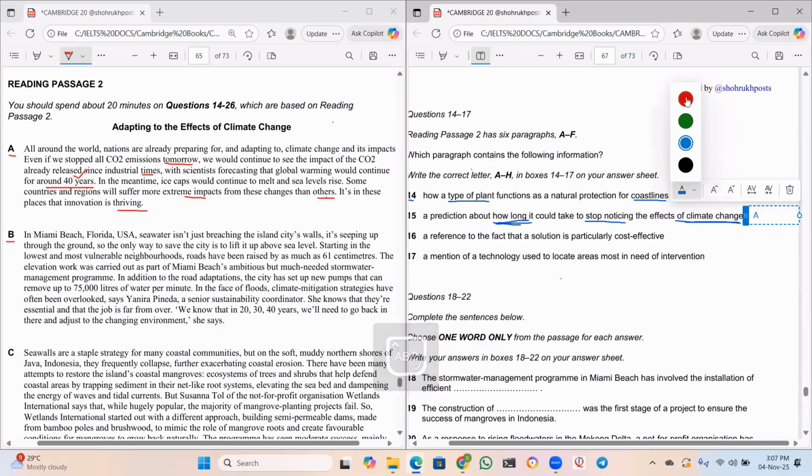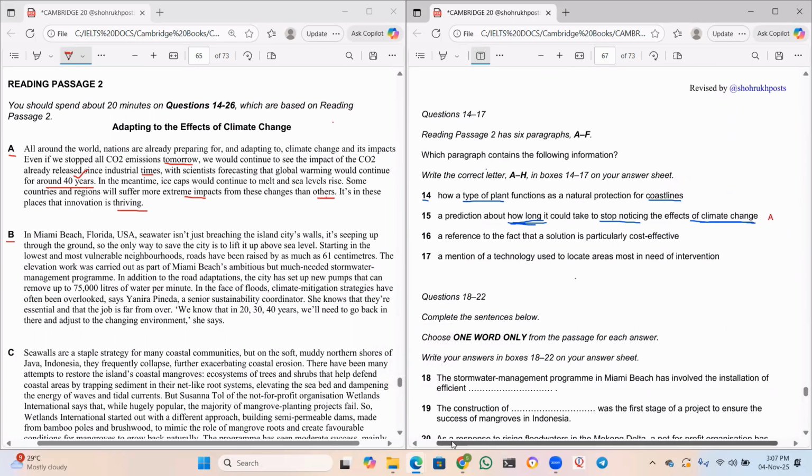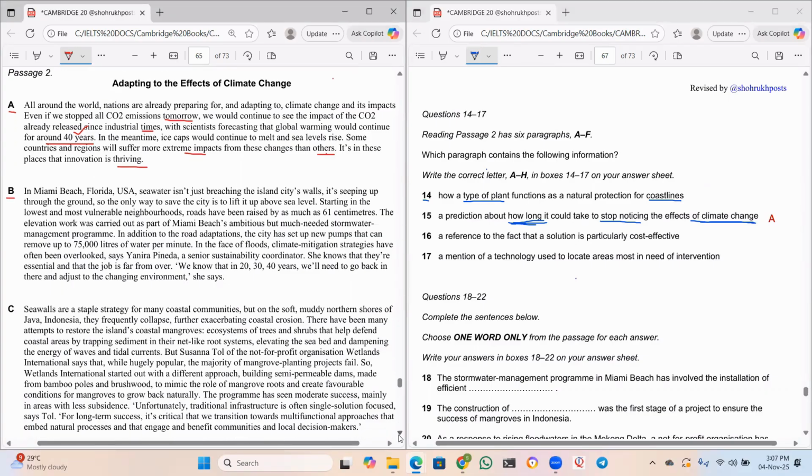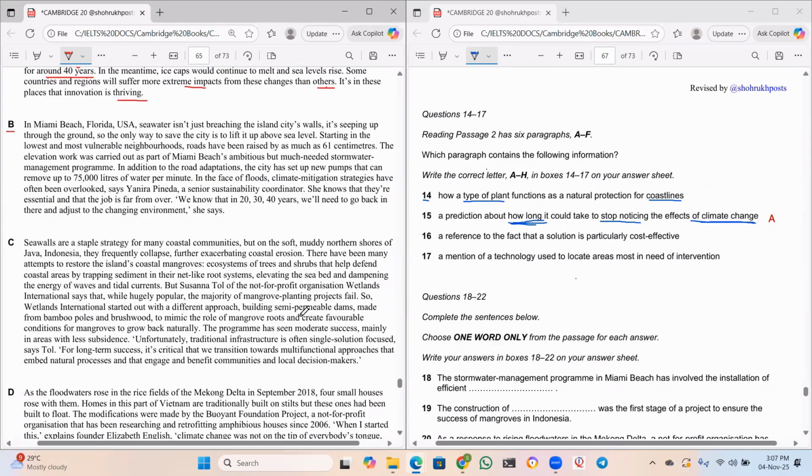Okay. So let me just change the color. Yes, guys. And also I'll increase the font size for you. Okay. Right. Now, next one. Okay, let us move to B. Okay, this is how we have to get the answers.